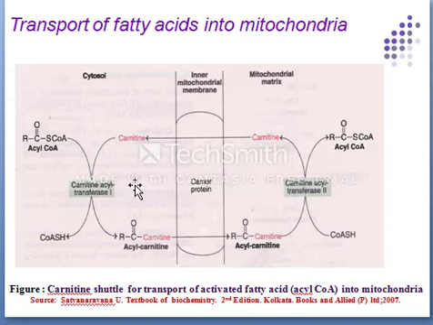The first step is that the acyl group of acyl CoA is transferred to carnitine, catalyzed by carnitine acyl transferase 1, which is present on the outer surface of the inner mitochondrial membrane. The second step is that acyl carnitine is transported across the membrane to the mitochondrial matrix by a specific carrier protein. The third step is that carnitine acyl transferase 2, found on the inner surface of the inner mitochondrial membrane, converts acyl carnitine to acyl CoA. The carnitine released returns to the cytosol for reuse.